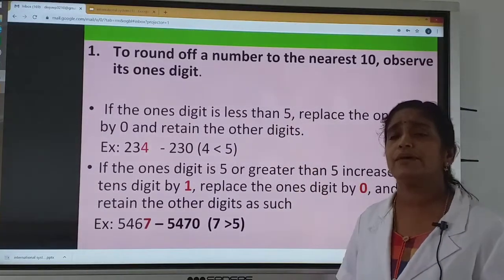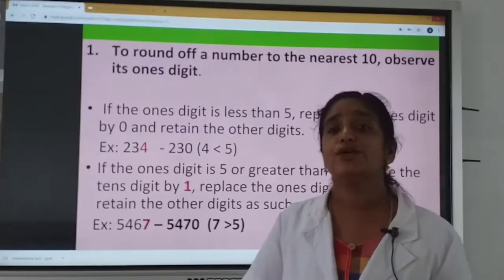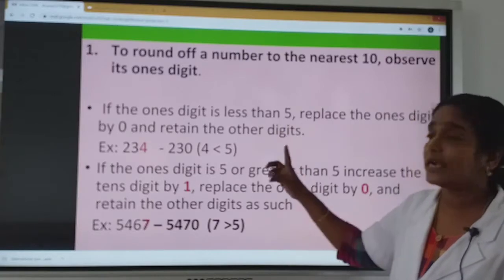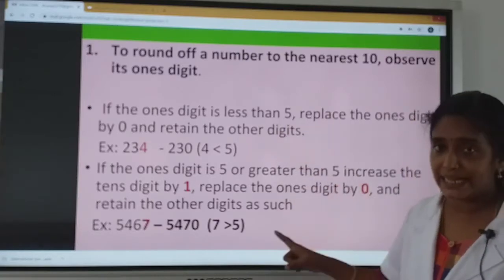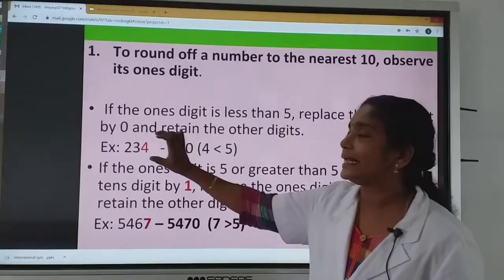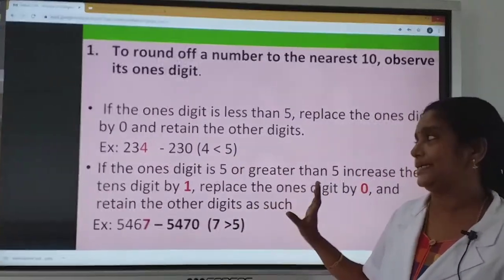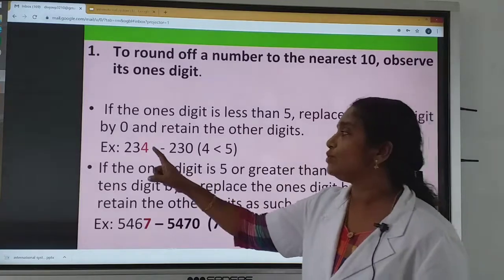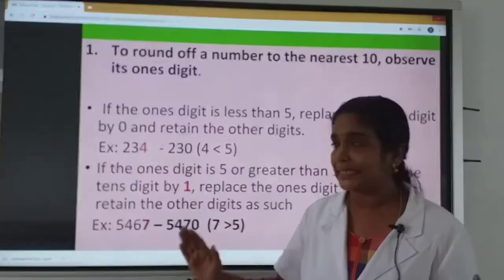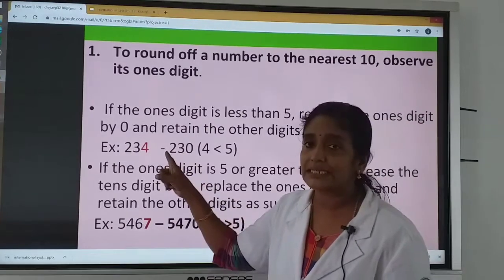To round off a number to its nearest 10, we want to consider its ones place digit. If the ones place digit is less than 5, we want to replace that digit by 0 and retain other digits as it is. One example is here, 234. When we are rounding it to nearest 10, we want to consider its ones place.